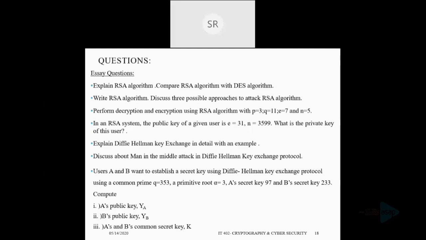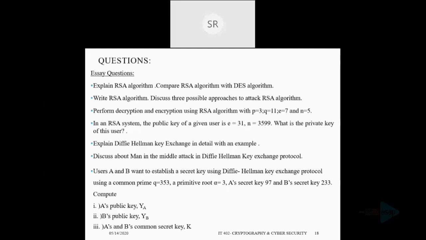Explain Diffie-Hellman key exchange in detail with an example. Okay. Then the man in the middle attack in the case of Diffie-Hellman key exchange protocol. And you can expect a problem question from this portion as well. That is, here the question is, user A and B want to establish a secret key using Diffie-Hellman key exchange